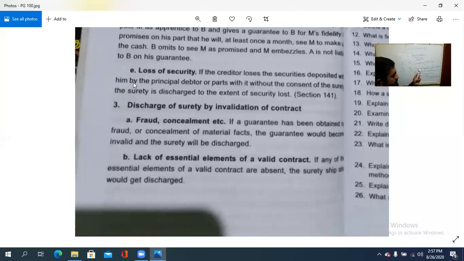And also discharge of the surety by the invalidation of the contract through fraud or concealment of the material facts, or the absence of the essential elements of a valid contract. So with that, we are coming to the end of the second module.